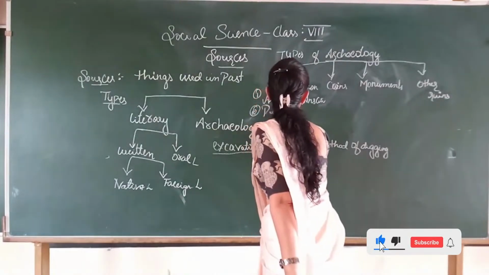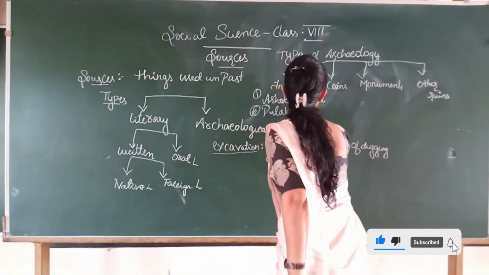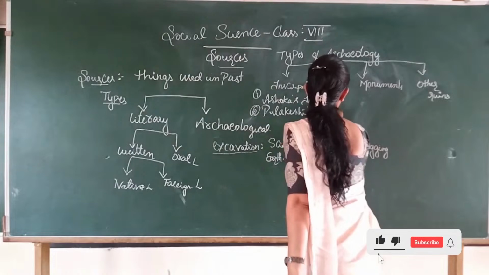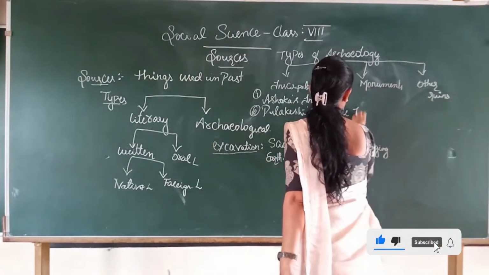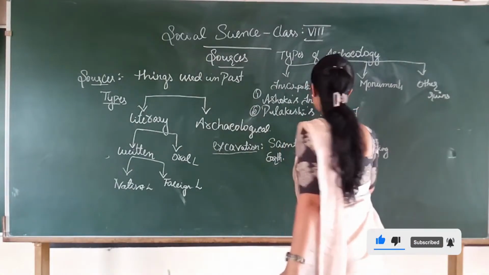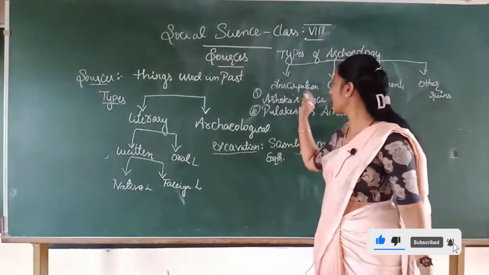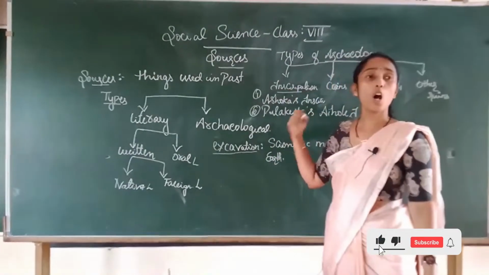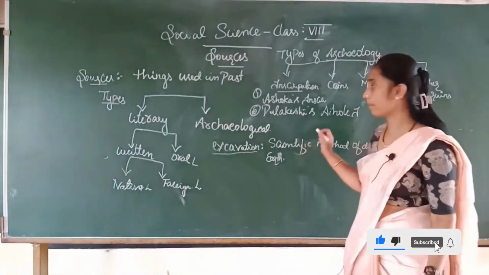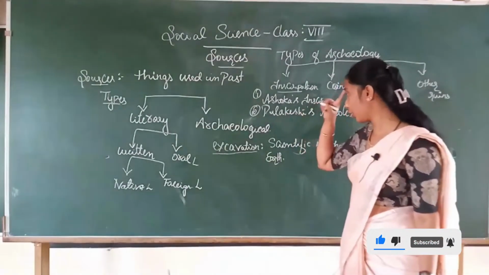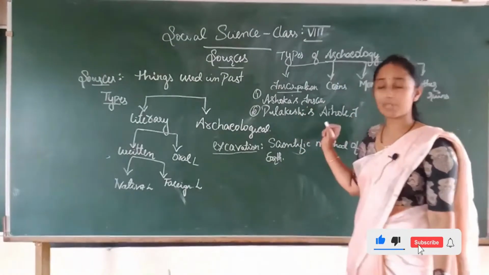Pulakeshi's Aihole inscription. What does it signify? Children, you may ask, ma'am, what is the significance of this inscription or why they made the inscription? Because, see, for example, Pulakeshi's Aihole inscription.